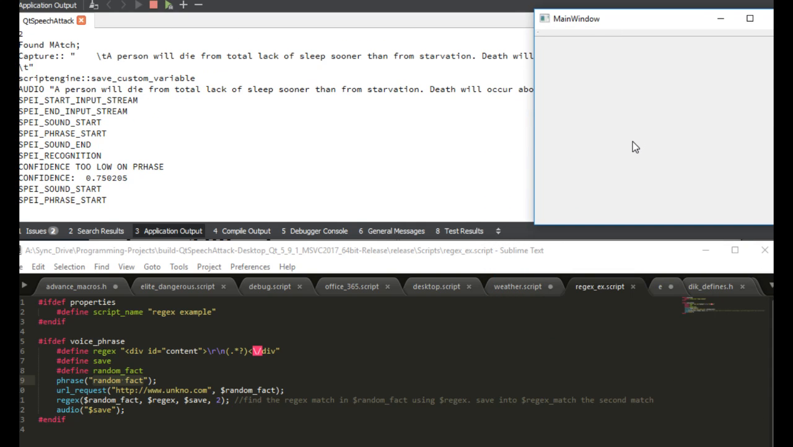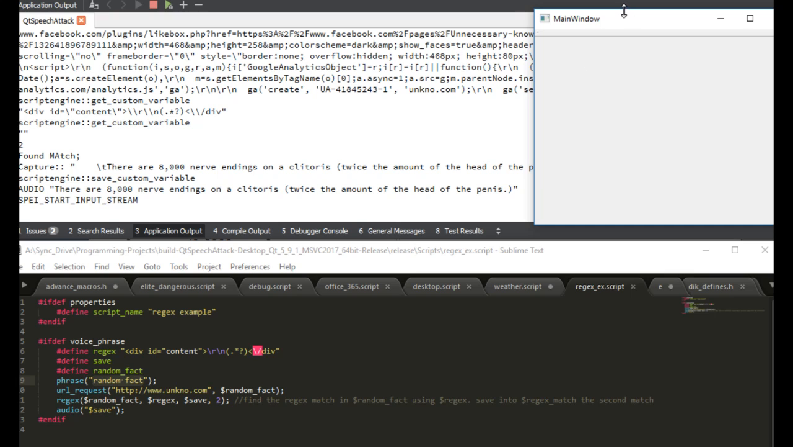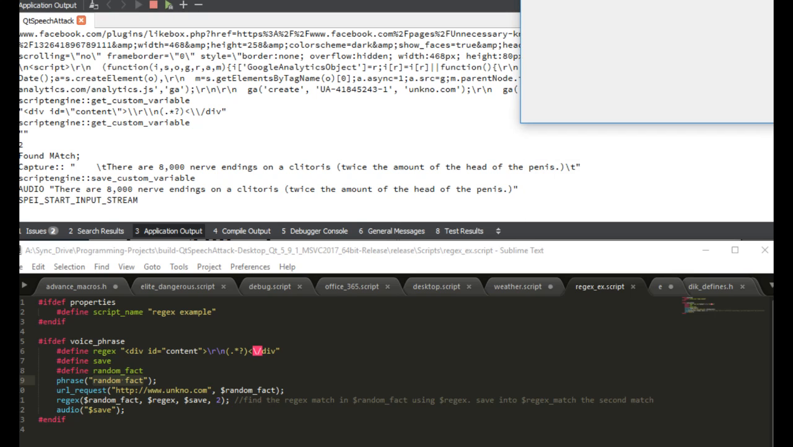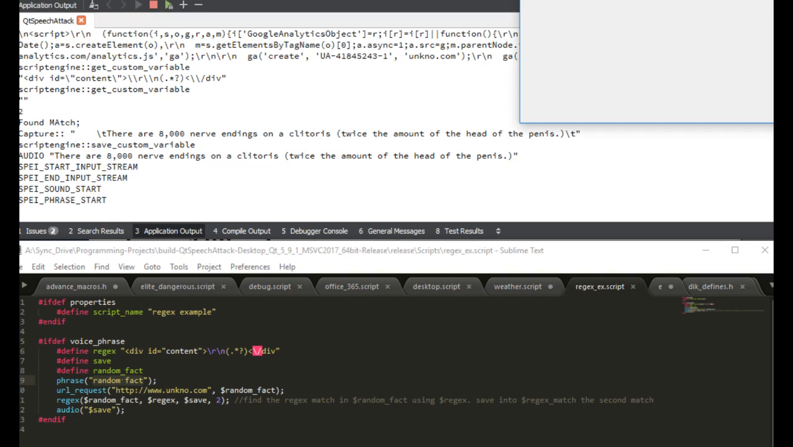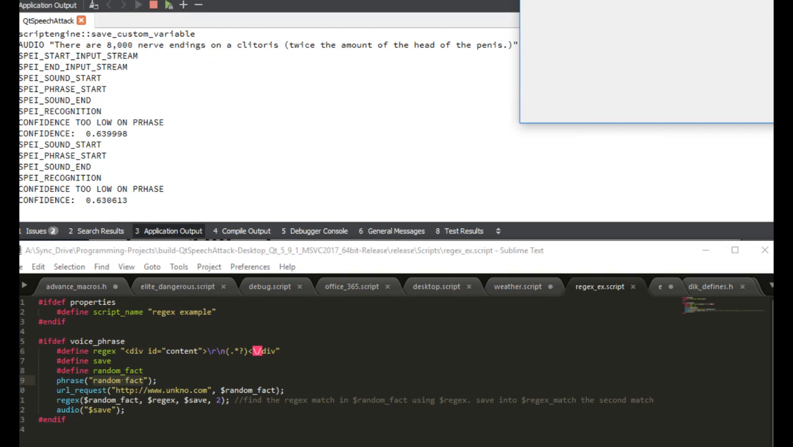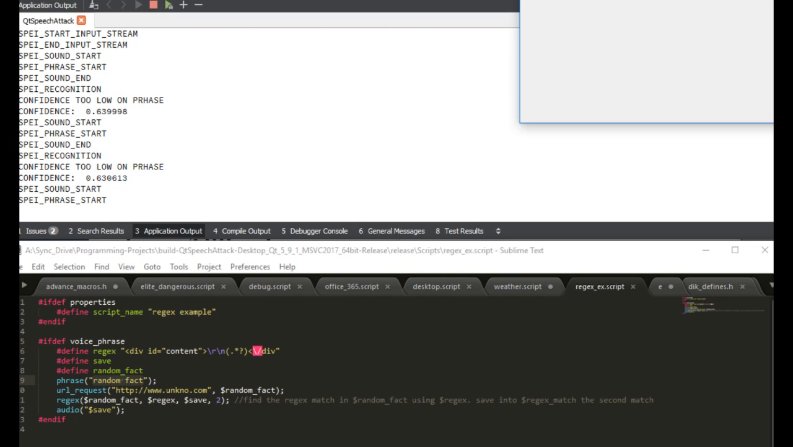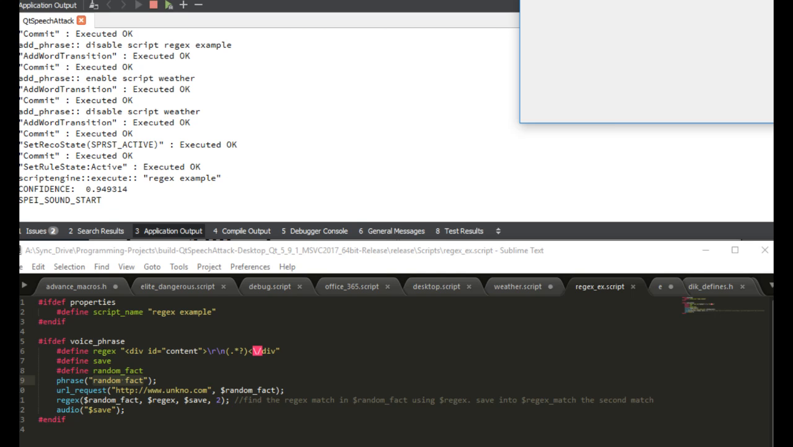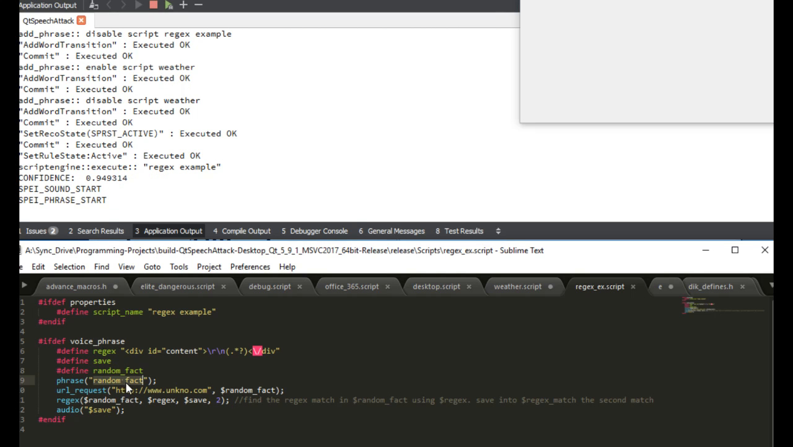Random fact. There are 8,000 nerve endings on a clitoris, twice the amount of the head of the penis. That's beautiful. So, disable script regex example. Disable script regex example. Script disabled. There we go, so it won't activate anymore.